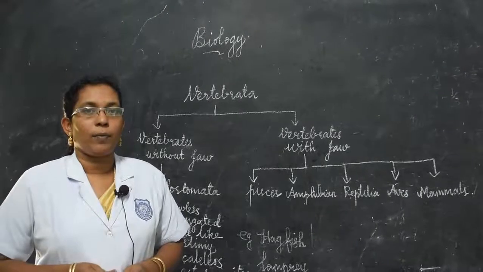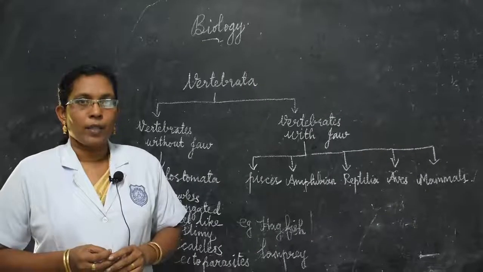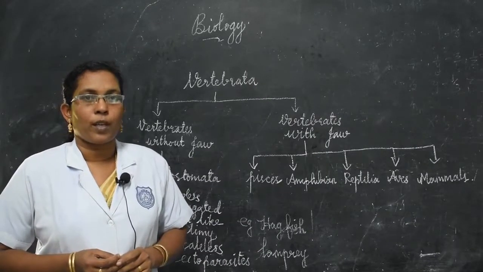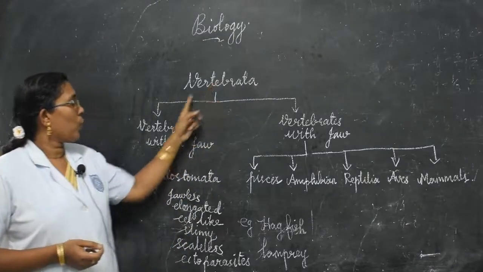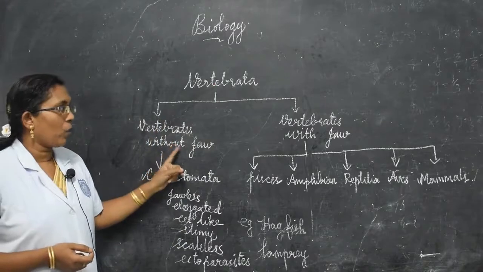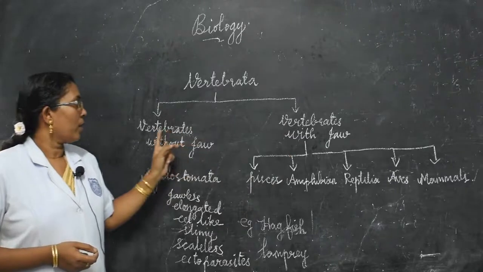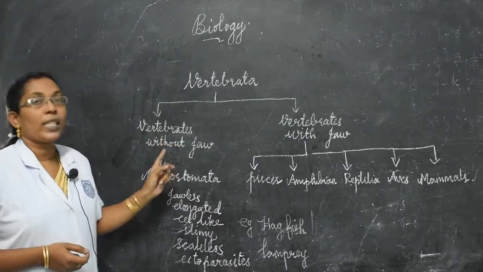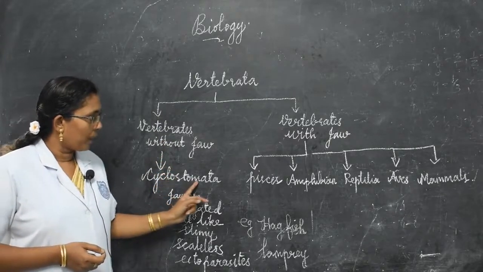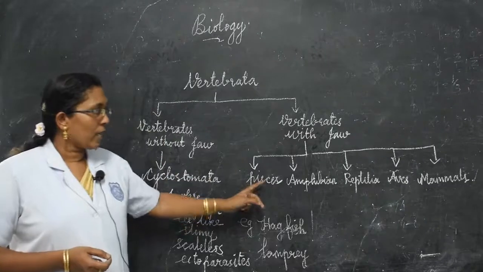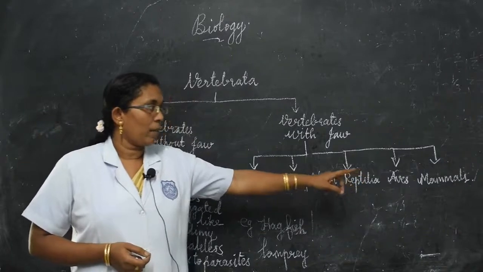Today I am going to teach about vertebrates. Vertebrates means animals which have a backbone. Such groups are called vertebrates. Vertebrata are grouped into two: vertebrates without jaw and vertebrates with jaw. The groups are further grouped into 6 classes. They are class Cyclostomata, class Fishes, class Amphibians, class Reptilia, class Aves and class Mammals.